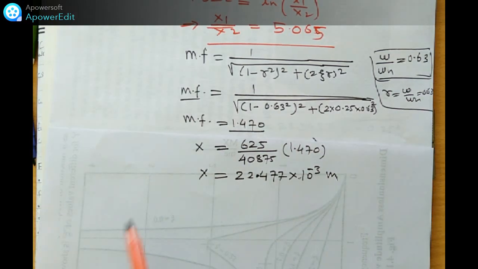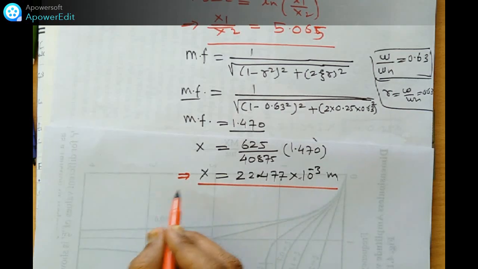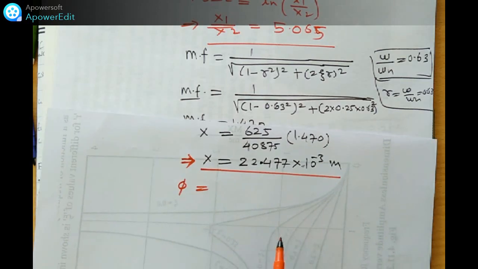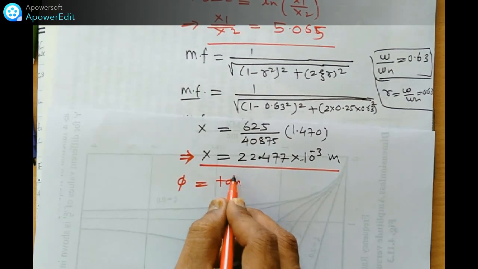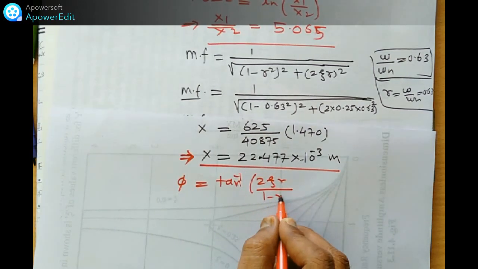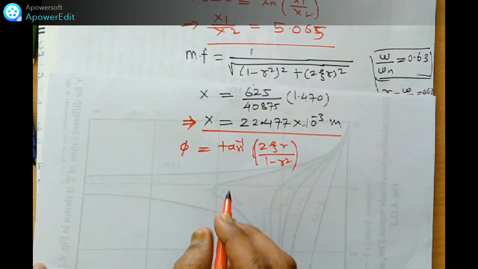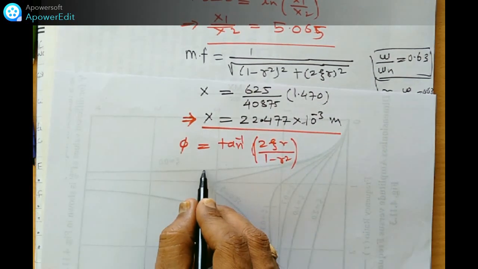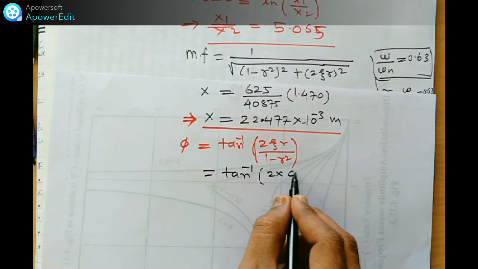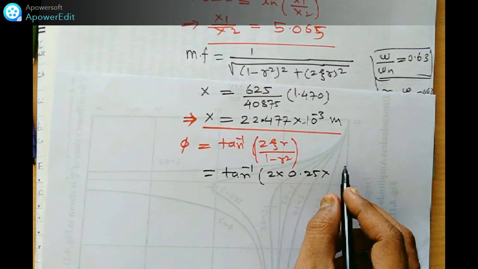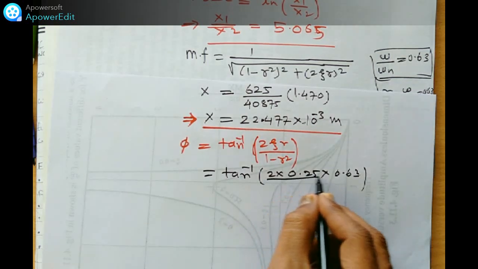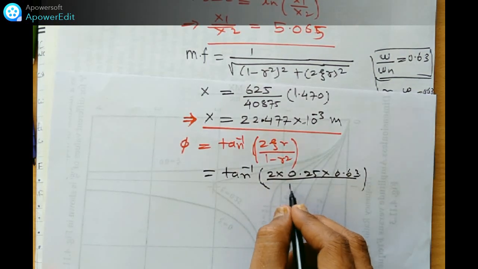What do we want to find out? It's asked in the numerical. And now we have to find out the phase difference. The phi we can find out by using this relation, tan inverse of twice zeta r upon 1 minus r square. We know all the values. We put here tan inverse of 2 into 0.25 into 0.63 in the numerator, and in the denominator 1 minus 0.63 square.